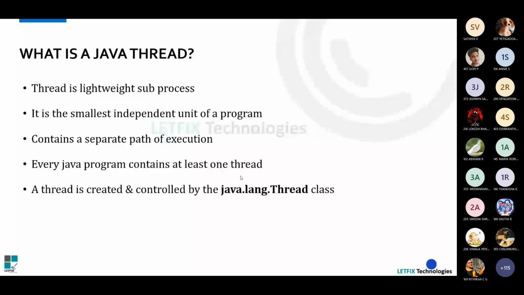It is inside the java.lang package. We all know there are many packages in Java, and since Thread is in java.lang, it is not necessary to import anything. By default it is available in the lang package, so we can use the Thread class directly.